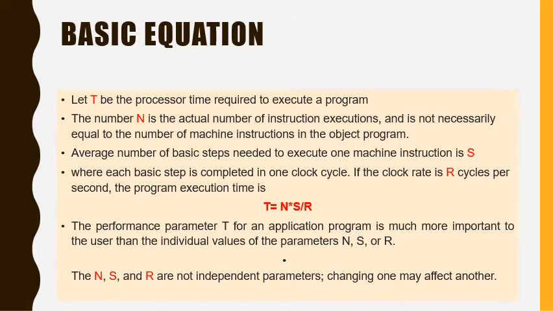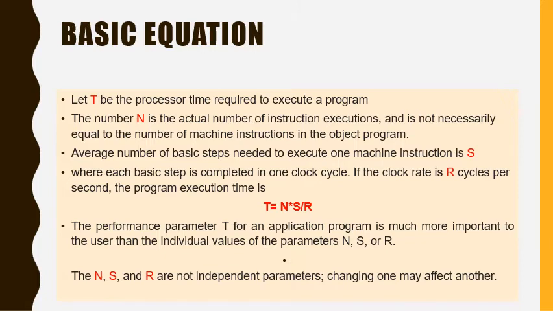Using a higher frequency clock increases the value of R, which means that the time required to complete a basic execution step is reduced. The N, S and R are not independent parameters. Changing one may affect another.